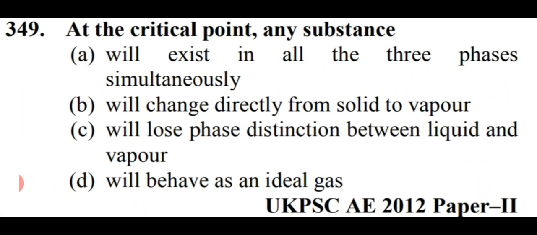At critical point, it is asking about the critical point. At critical point, any substance, options are, will exist in all the three phases simultaneously, will change directly from solid to vapor, will lose phase distinction between liquid and vapor, will behave as an ideal gas. So friends, at the critical point, any substance will lose phase distinction between liquid and vapor. That is option number C.